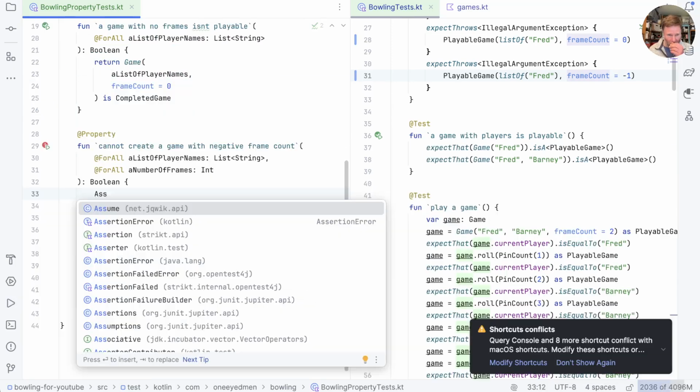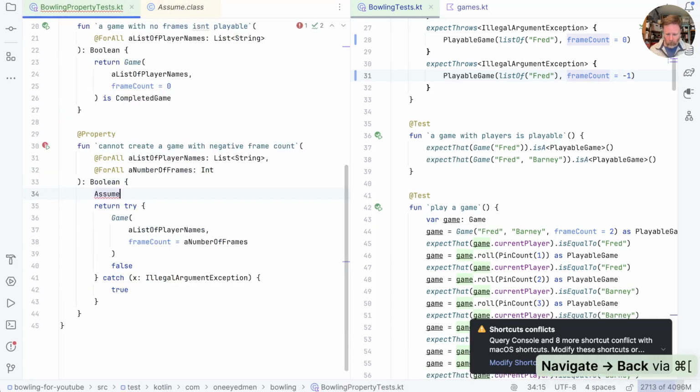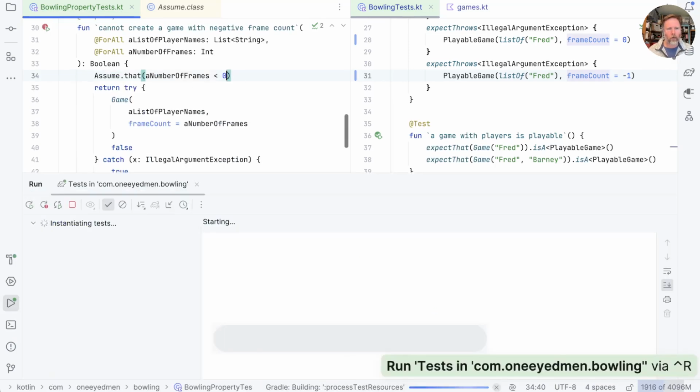One way to do it is with an assume, and we can say assume that some condition. So now we can say assume that a number of frames is less than 0, and that will abort any of these runs where the number of frames is not less than 0. It should pass.